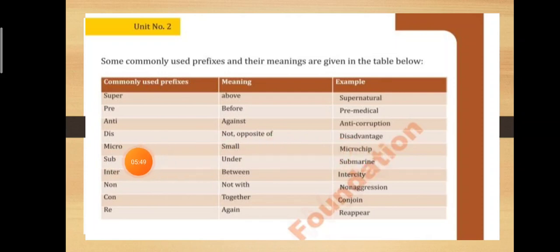Disadvantage. Microchip. Submarine. Intercity. Non-aggression. Conjoin. Reappear.